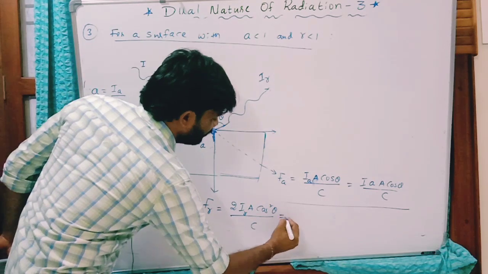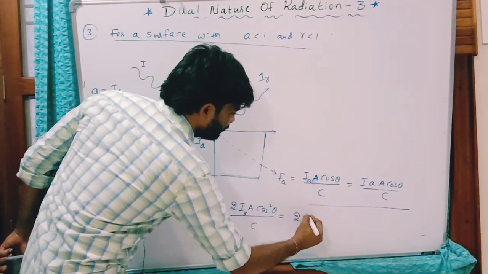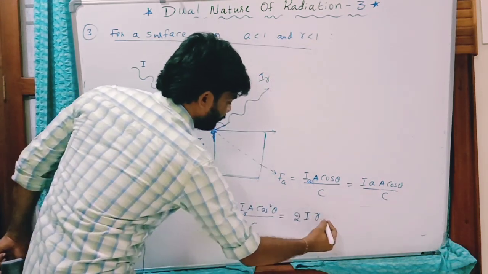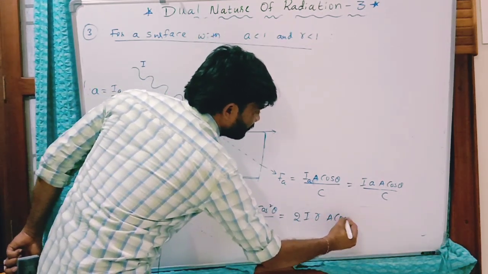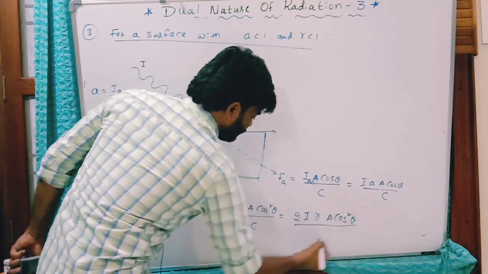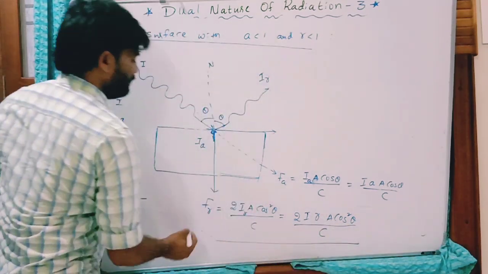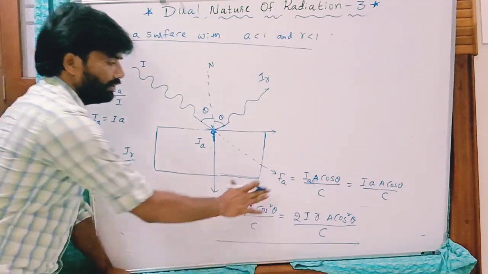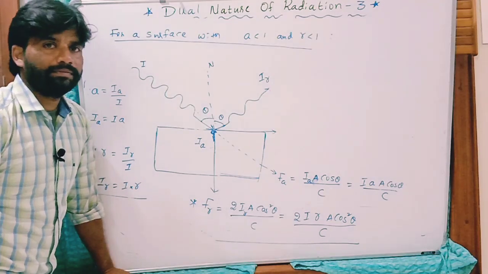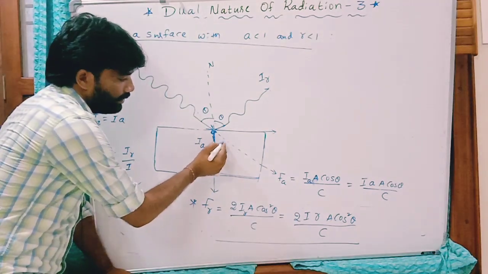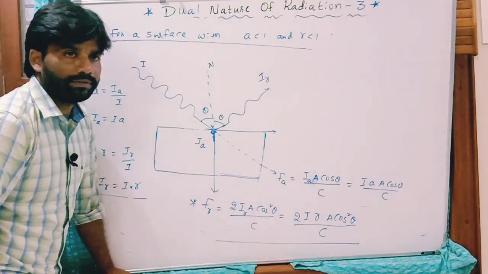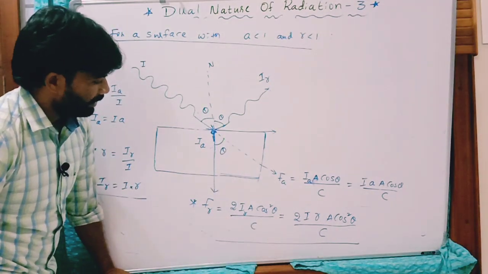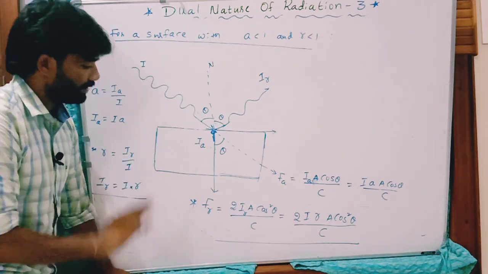So it gives 2 times I into the coefficient of reflection R, A cos square theta by C. So this is the force on that surface due to reflection. This is due to absorption. Net force means you can take the resultant of two forces. Angle between these two is theta. But instead of writing net force first, I will write the pressure first.